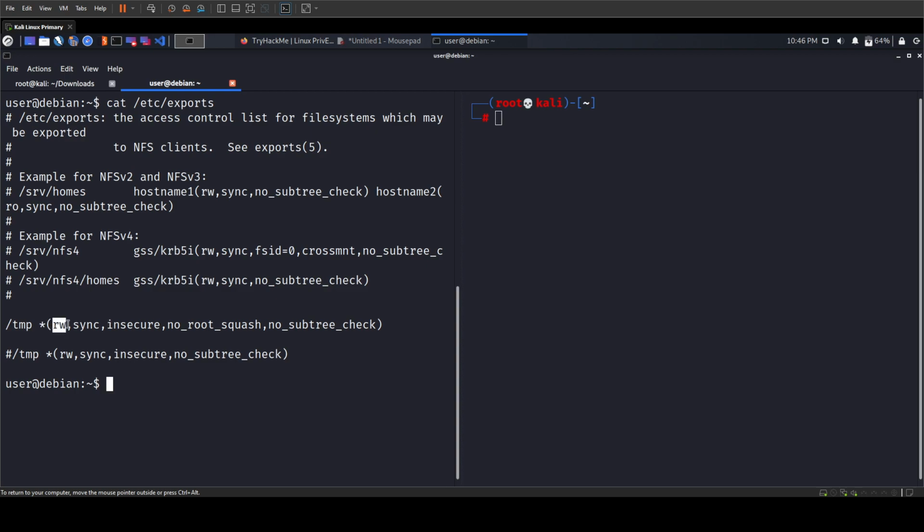So we have read write permission, we can remotely read and write files to it. We can sync the files over local and remote system. The share is insecure, and the most important option, that is no_root_squash. So since no_root_squash is set here, we can consider this share as a vulnerable share, and it is definitely misconfigured. And now we will look at how we can abuse this to escalate our privileges to root.